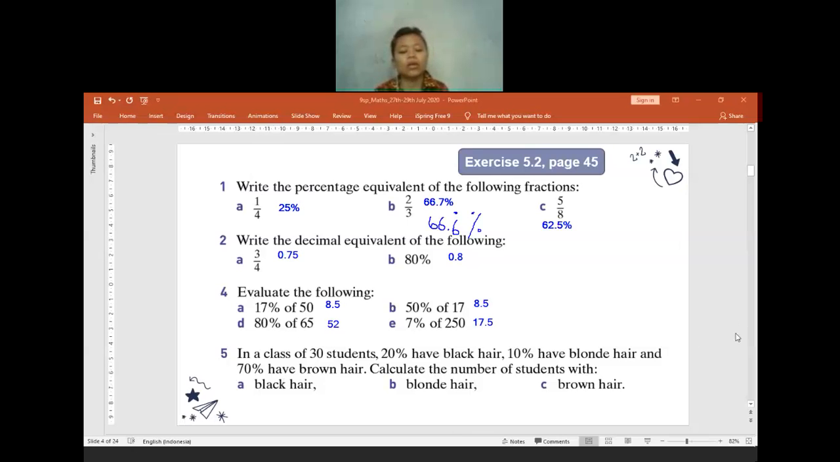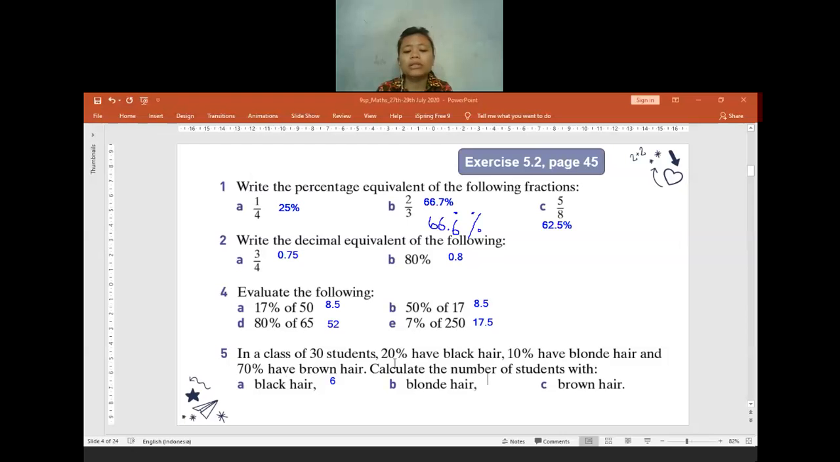In a class, out of 30 students, 20% have black hair, 10% have blonde hair, and then 70% have brown hair. So how many students have black hair? 6 students. For the blonde hair it is 3 students, and for the brown hair it is 21 students. Okay. The black hair is 6. Is there anyone who disagrees or is confused?